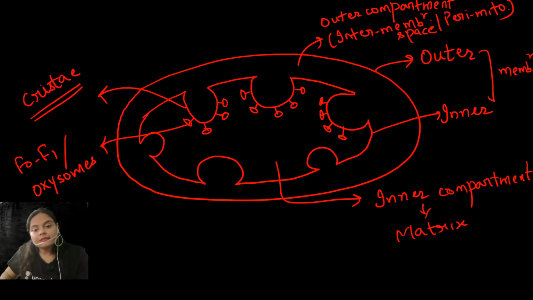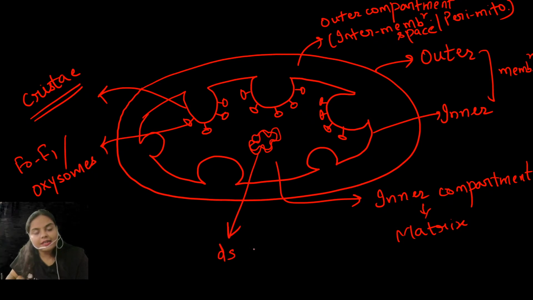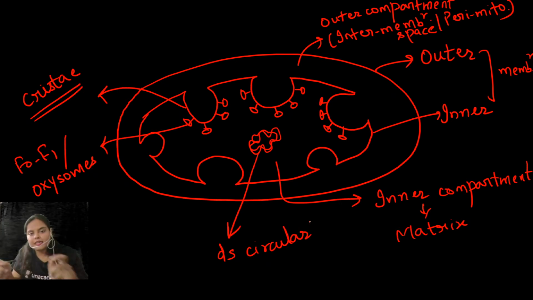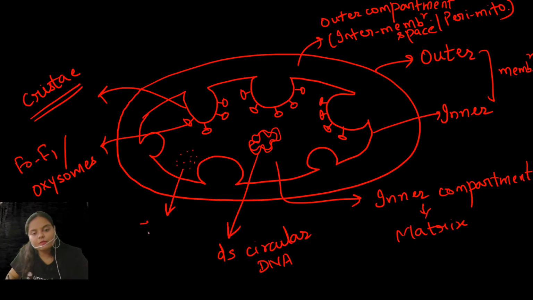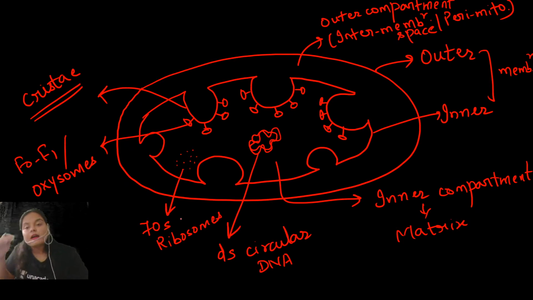Then the matrix contains double-stranded circular DNA. DS is double-stranded. Circular, because both the ends of the DNA are tied together. So double-stranded circular DNA is present in the matrix. And also ribosomes are found. Which type of ribosome? 70S ribosomes are found. So this is the structure of mitochondria containing outer membrane and inner membrane. Now I have shown you the structure, right?